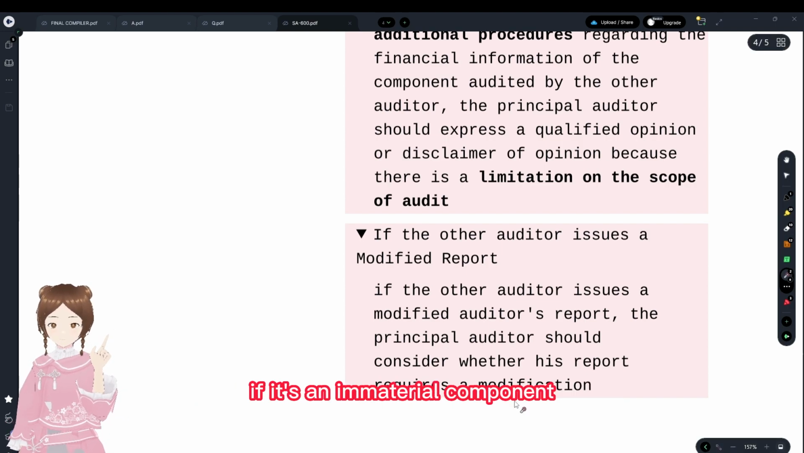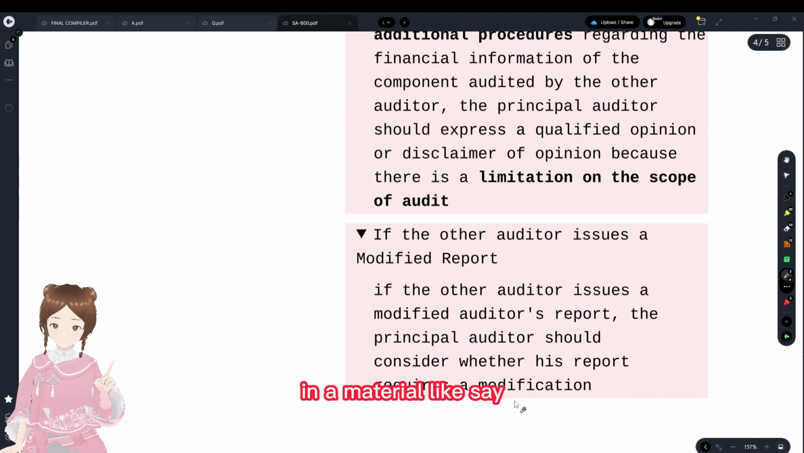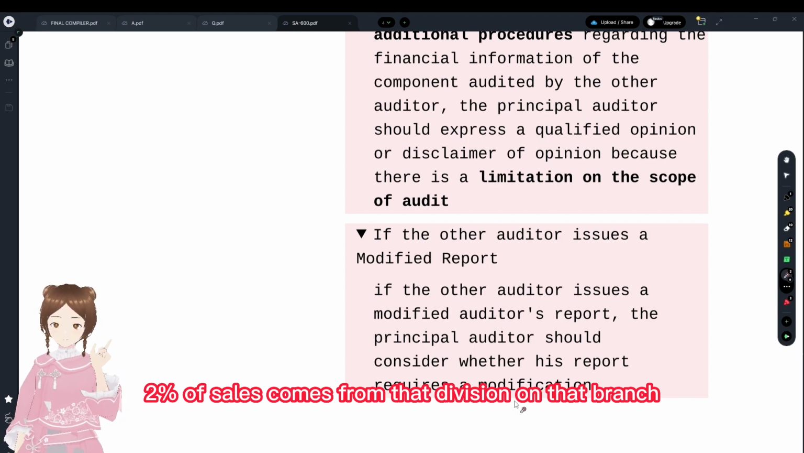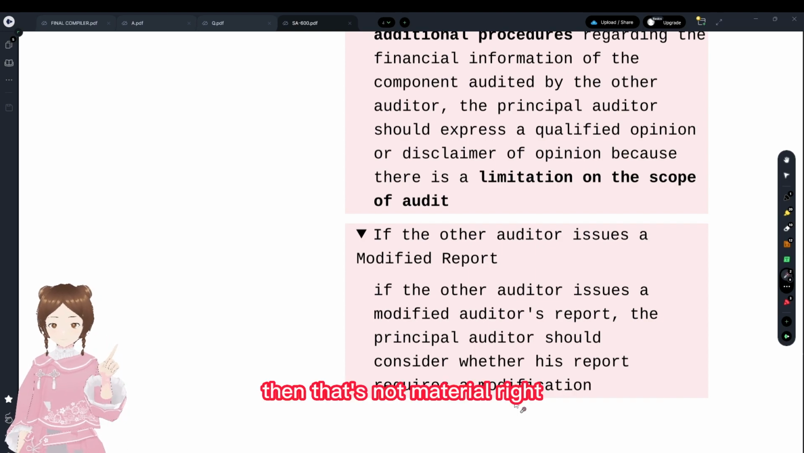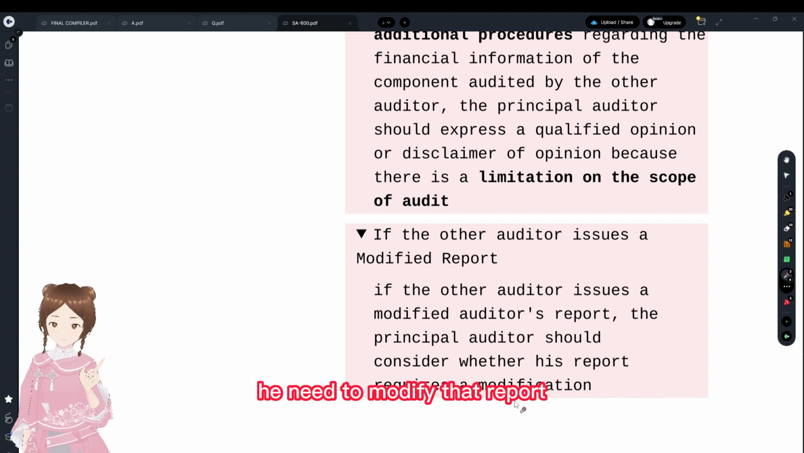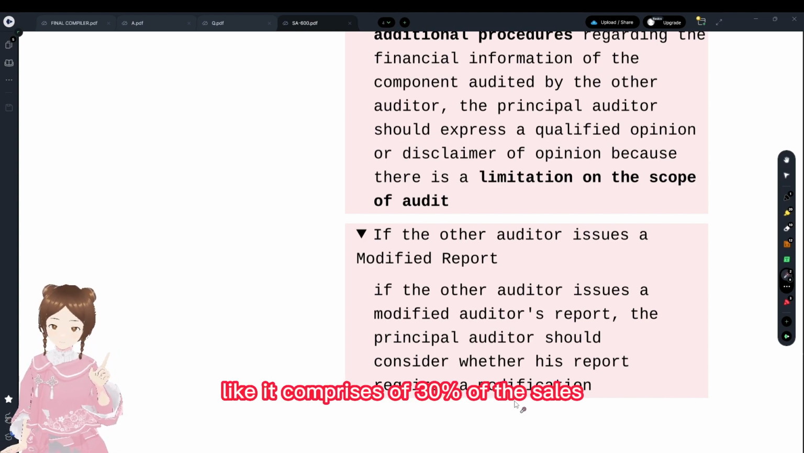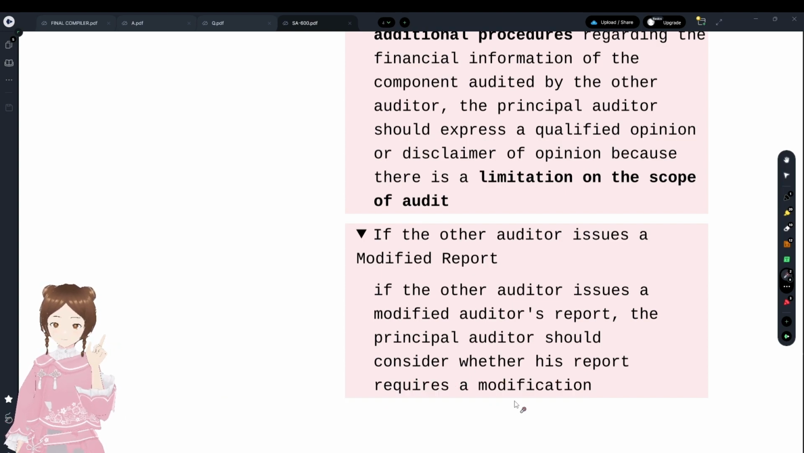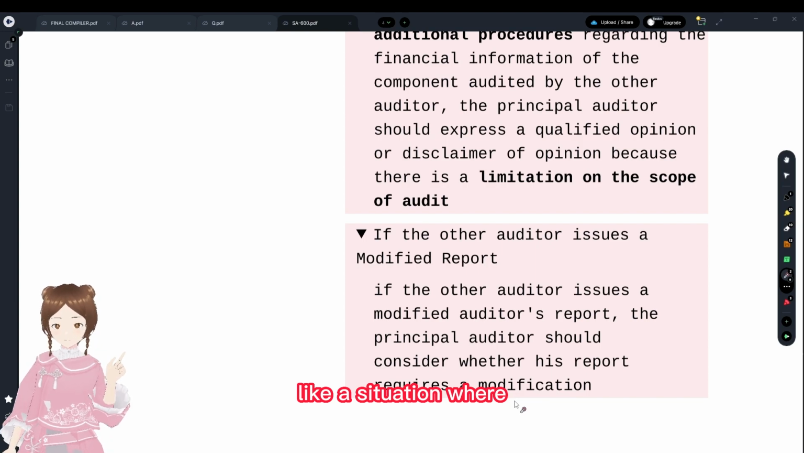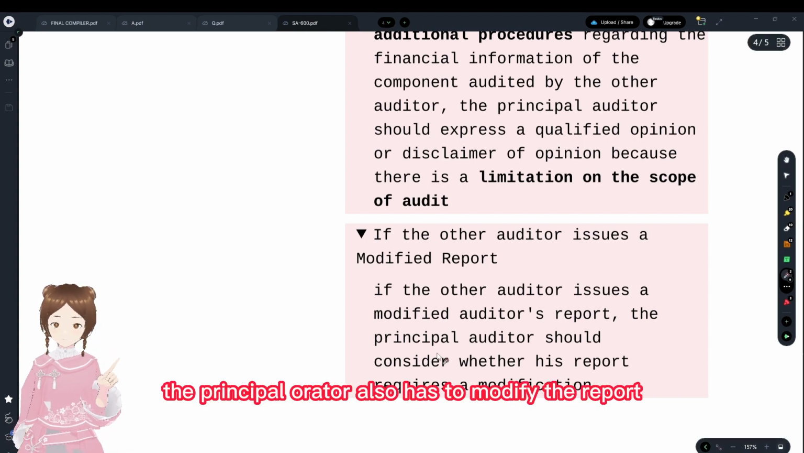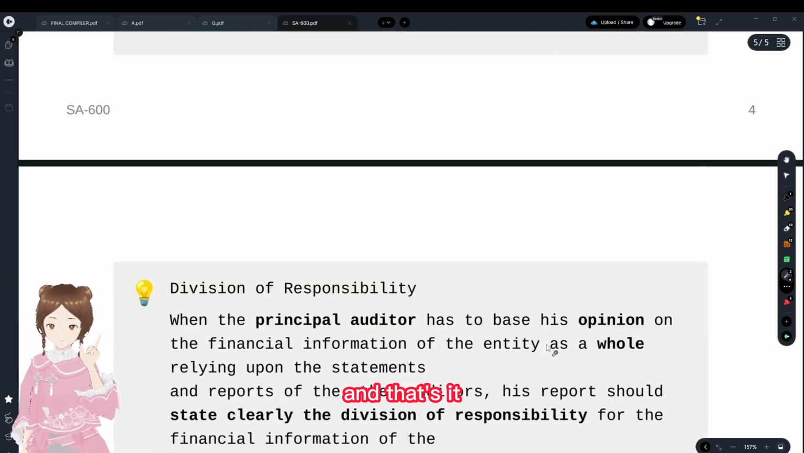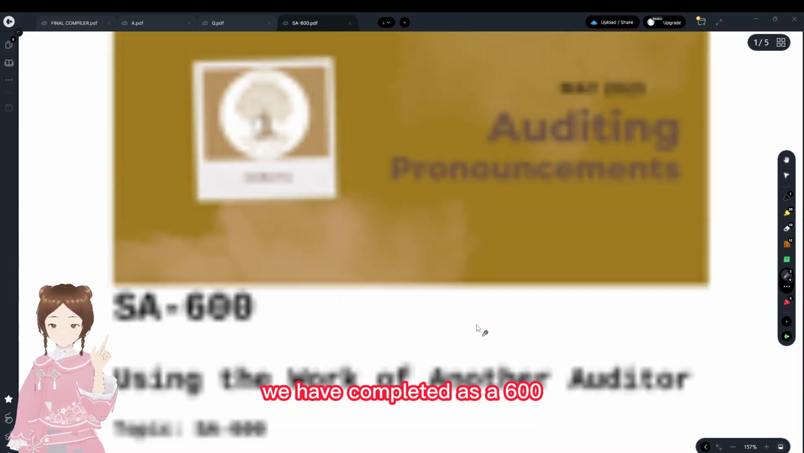If it's an immaterial component, like say 2% of sales comes from that division or that branch, then that's not material, right? He need not modify the report. But if it's a significant component, like one comprising 30% of the sales, then that would create a situation where the principal auditor also has to modify the report. And that's it. We have completed SA 600.